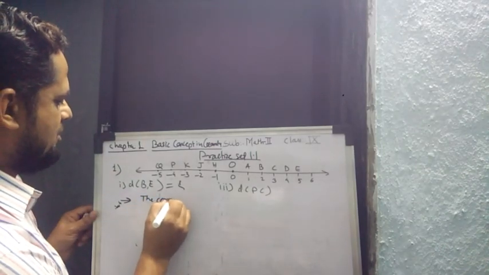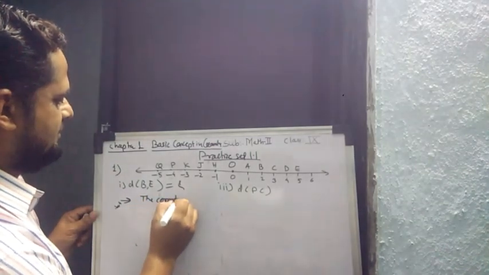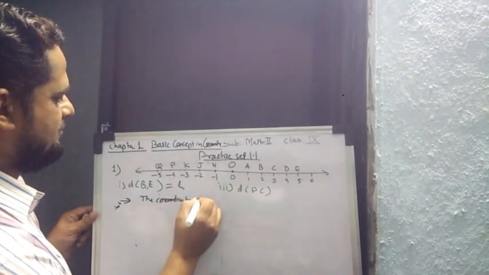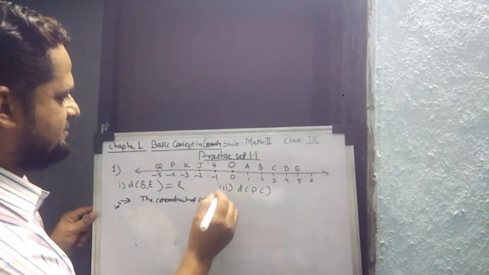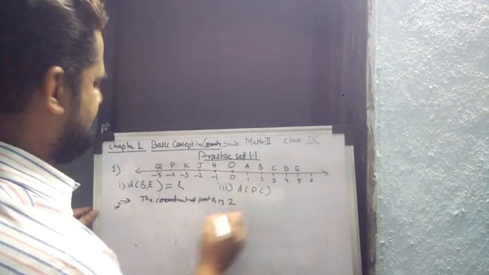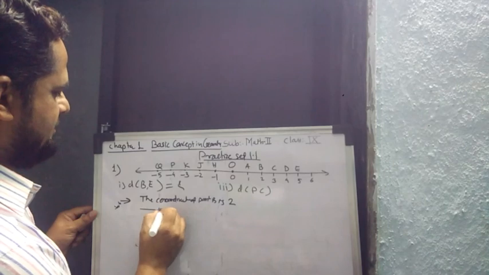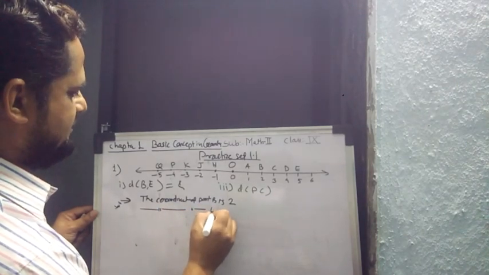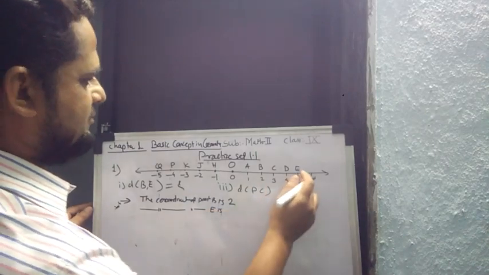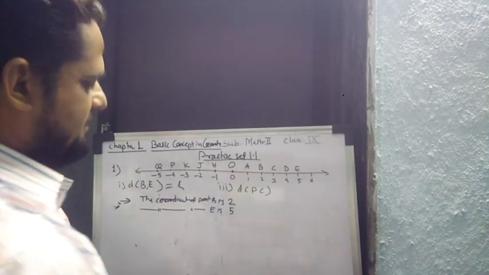The coordinate of point B is 2, then the coordinate of point E is 5.